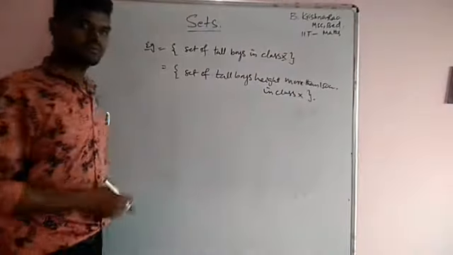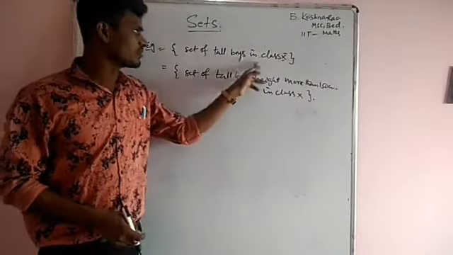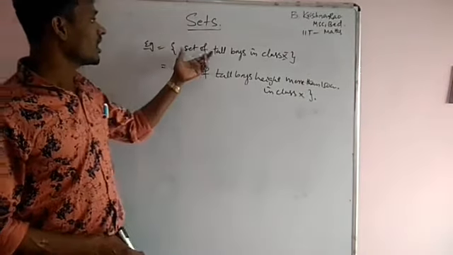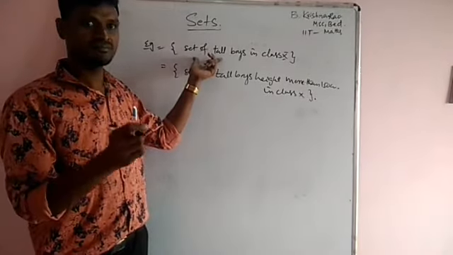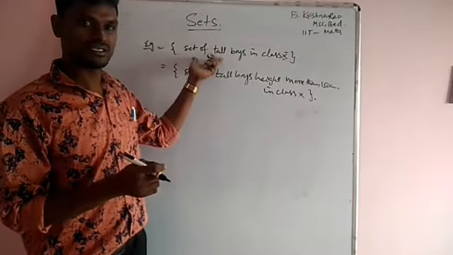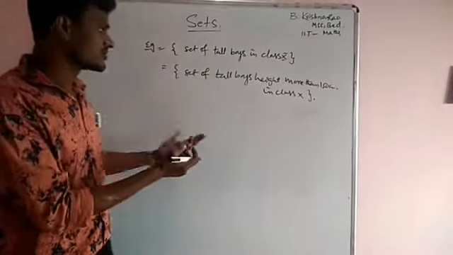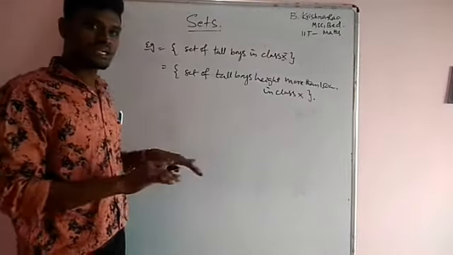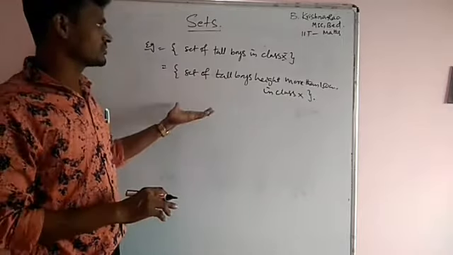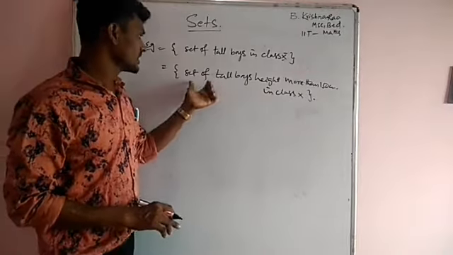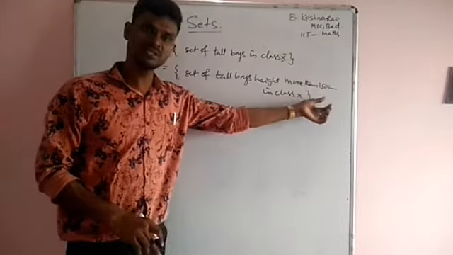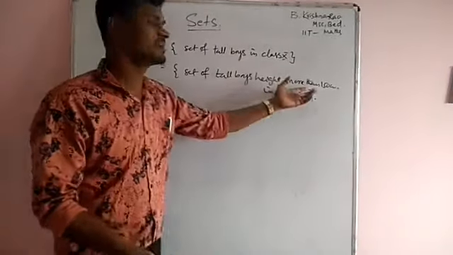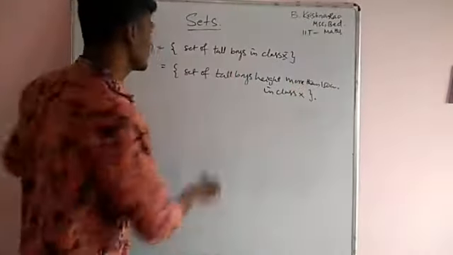Here two sets are there. First, the set of tall boys in class 10. Is this a set or not? This is not a set. Why? Because how many centimeters you have to take as the margin is not defined. It depends upon the class. Suppose in one class the children are small, and above that we don't know who is tall. Then the set of tall boys with height more than 150 centimeters in class 10, taking 150 or more than 150, okay, this is a set.